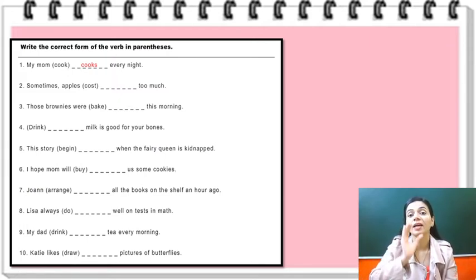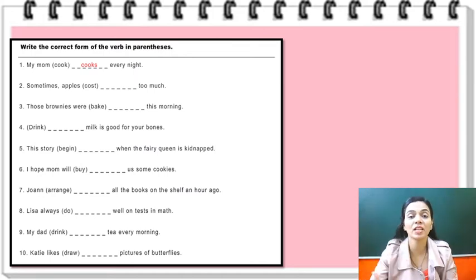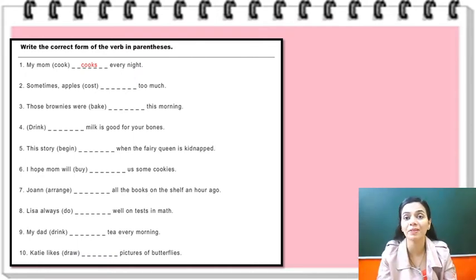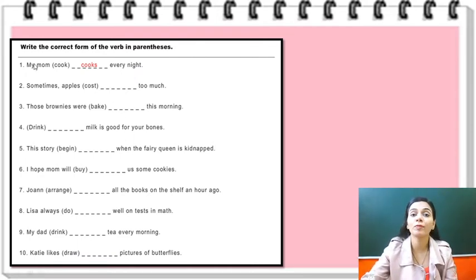That is the things we do on a regular basis. So if something is done every night, that is, she does it every night, this is simple present. So it will be in present only. So my mom cook will become cooks. Why? Because mom is a singular noun, so the base form takes s.